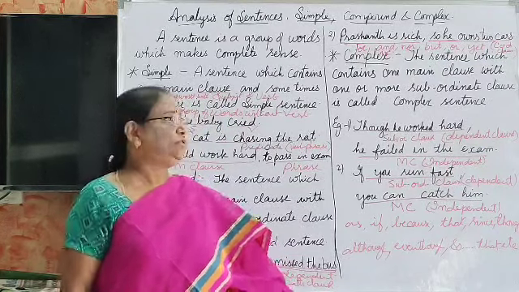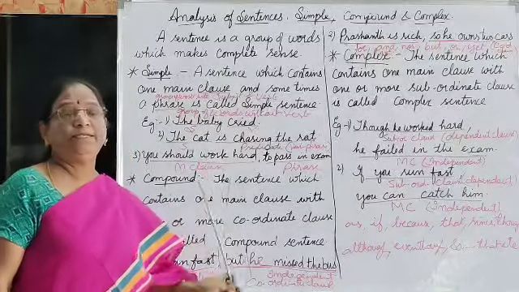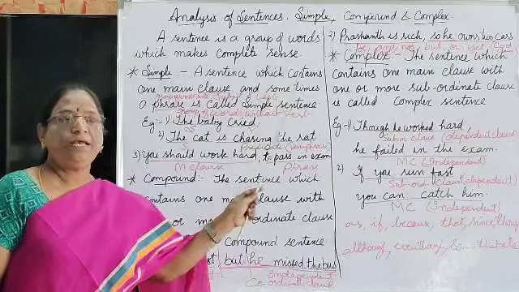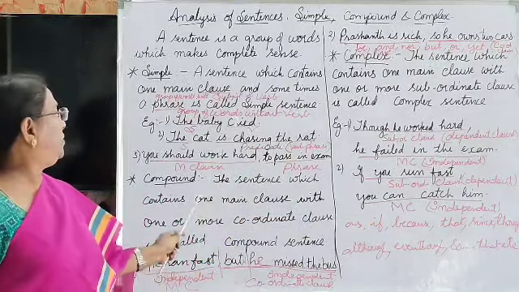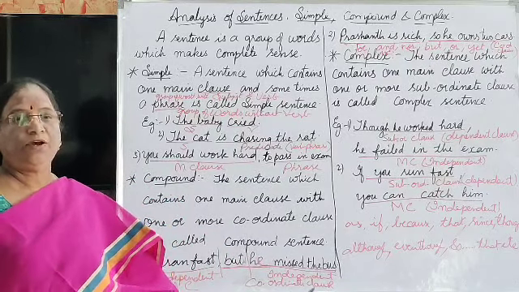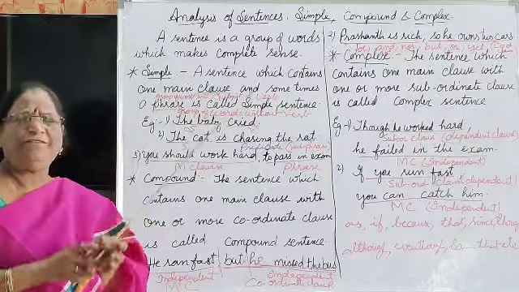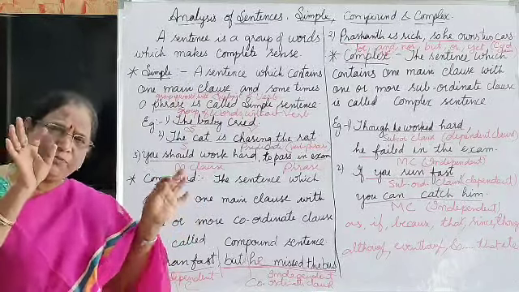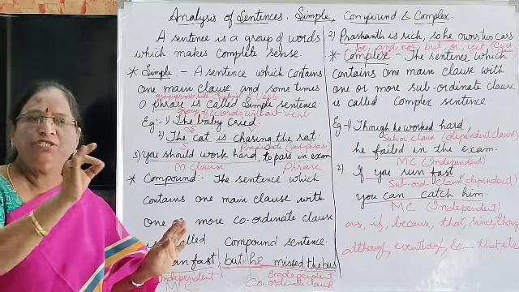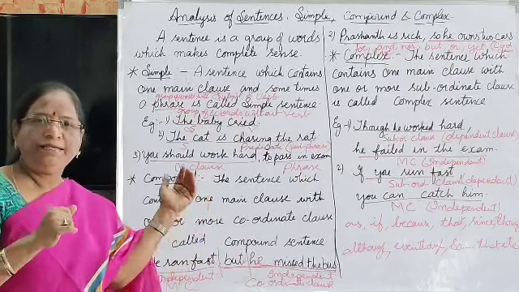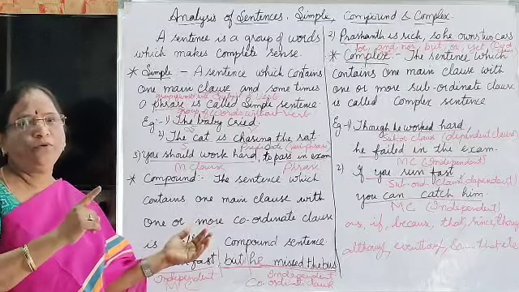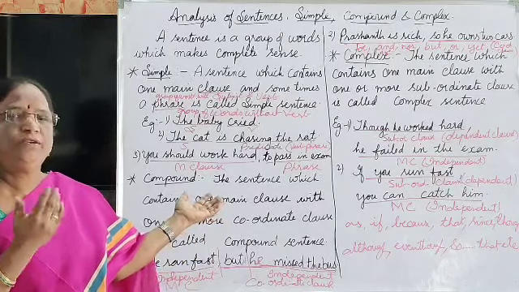In the next class, I will show you how the simple sentence is changed into compound or complex, and how the compound is changed into simple and complex. You just need to know the rules. Just concentrate on the rules. Okay? A simple sentence has only one verb, only one verb, that you keep in your mind. The other thing is, it may be an infinitive, to-infinitive, it may be a gerund or whatever it may be. And in the compound sentence, one main clause and one or more coordinate clauses.